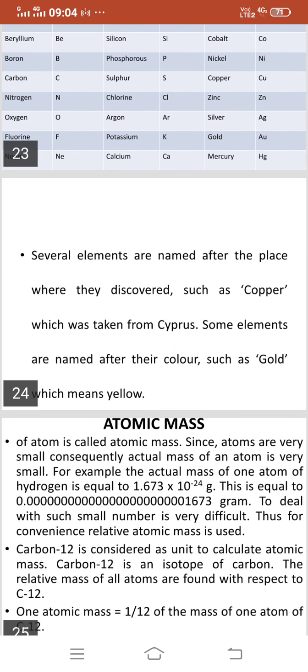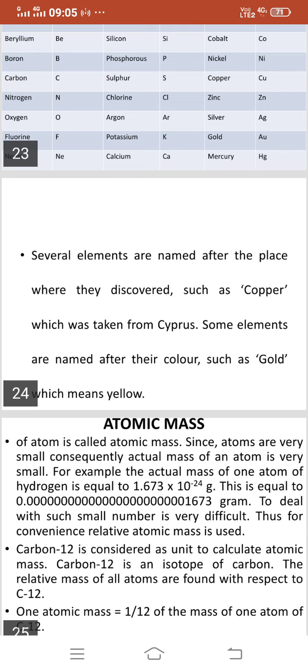Now the next concept is atomic mass. What is the meaning of atomic mass? The mass of an atom is called atomic mass. Since atoms are very small, consequently the actual mass of an atom is very small.